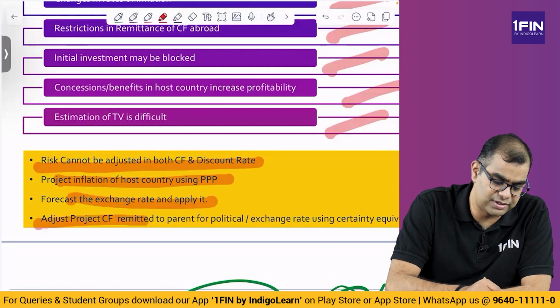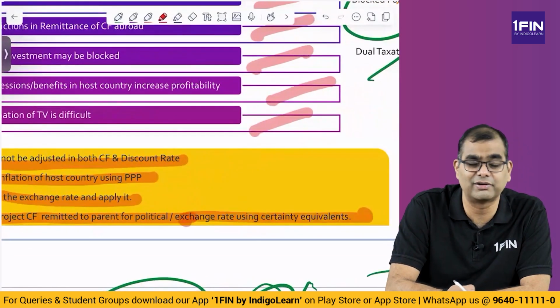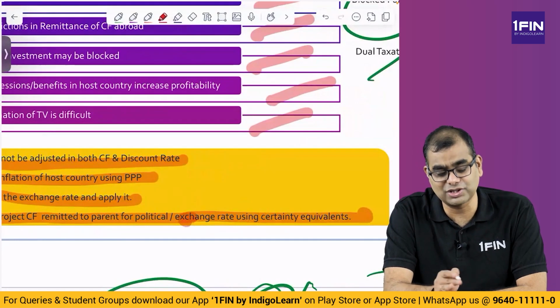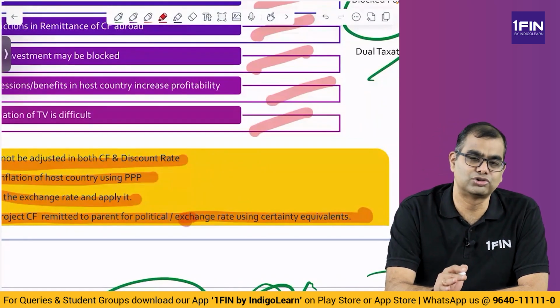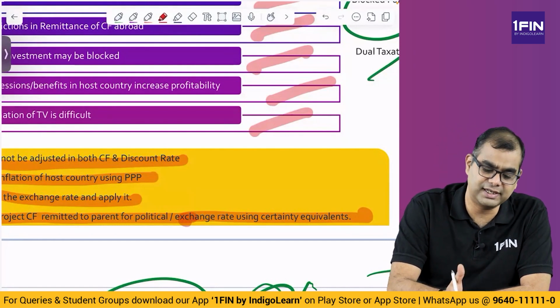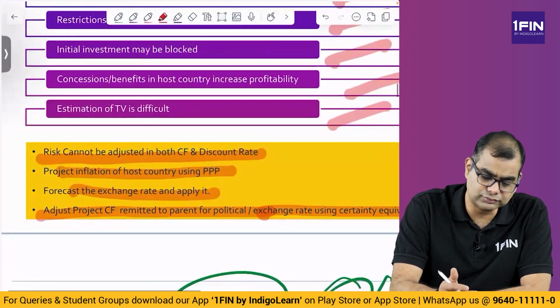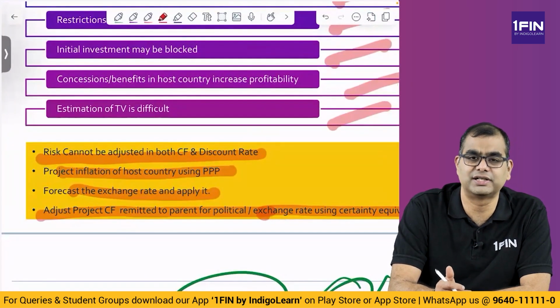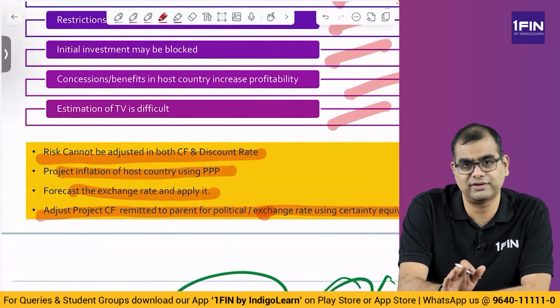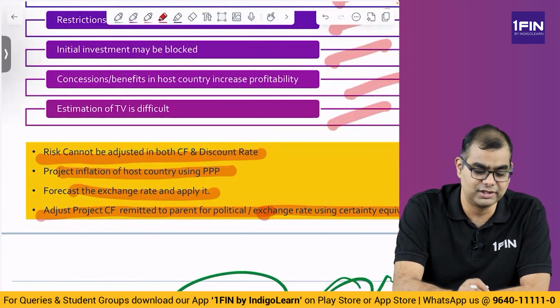Adjust project cash flows to the parent for political or exchange rate risk using certainty equivalents. Certain times they may give you certainty equivalents which you may have to use. We have not seen any question like this in the material or in any of the past questions, but they say that if there is political and exchange rate risk, adjust the cash flows using the certainty equivalent approach. We have discussed the certainty equivalent approach in the advanced capital budgeting chapter. Okay.